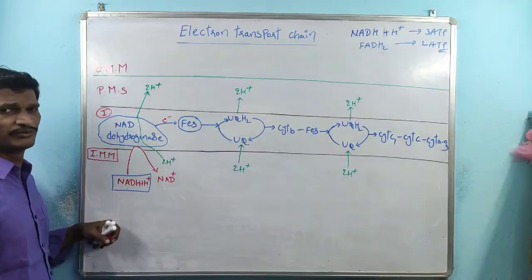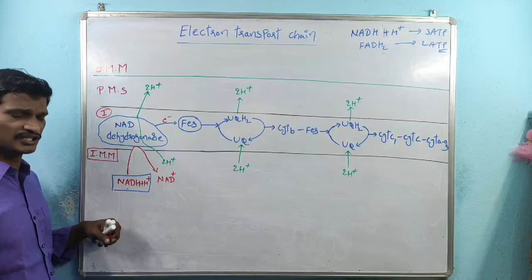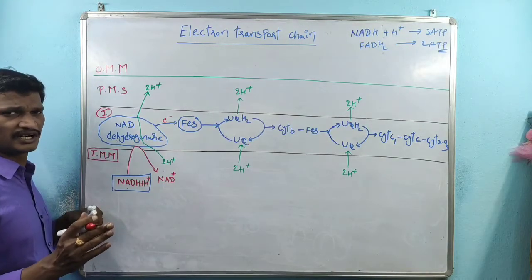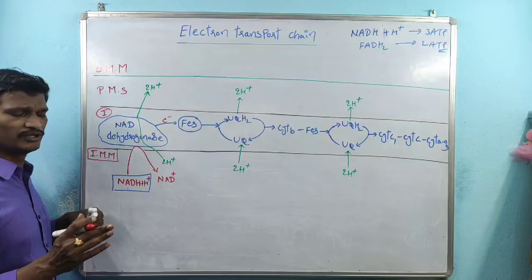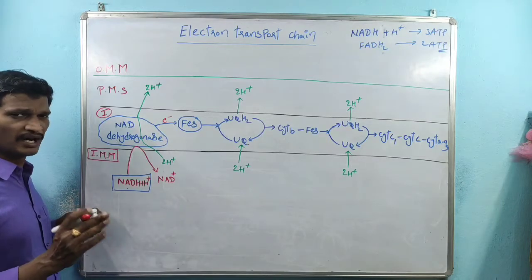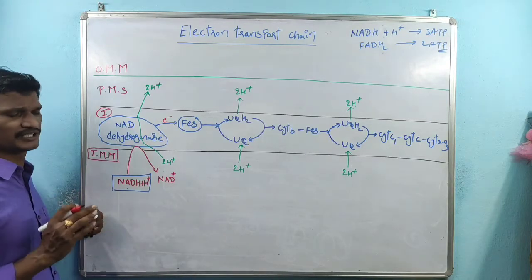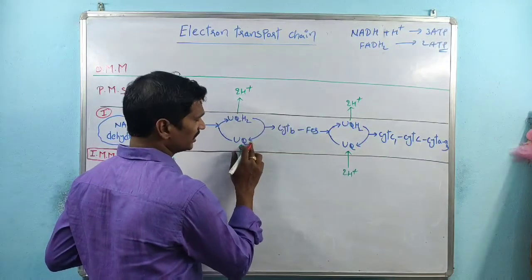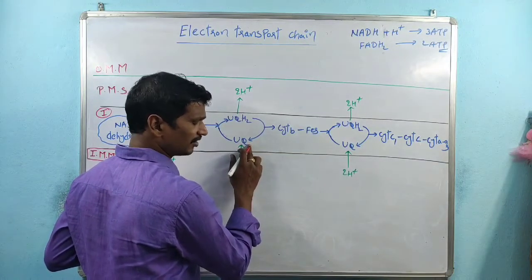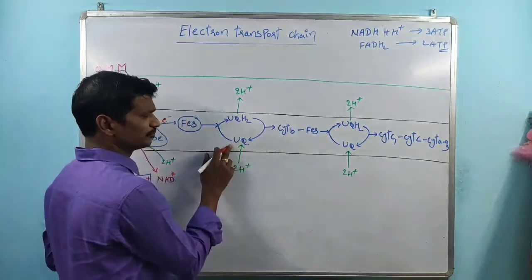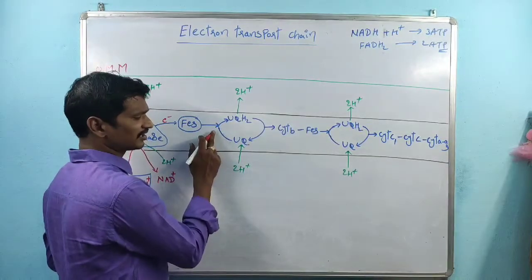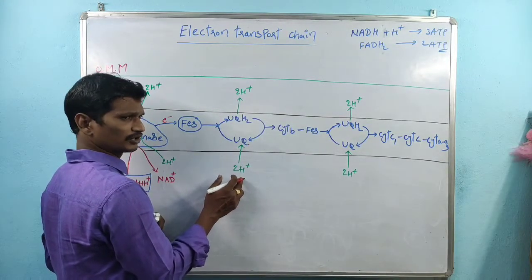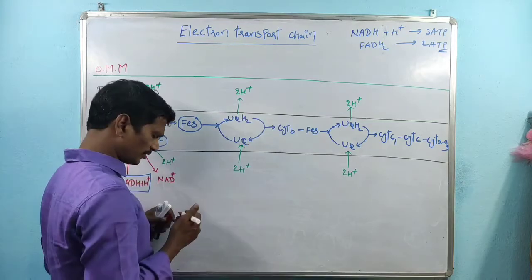Ubiquinone is one of the electron transport chain components, and it is involved in the pumping of H plus ions. Once it gains the electrons, for stabilization purposes it takes 2 protons.